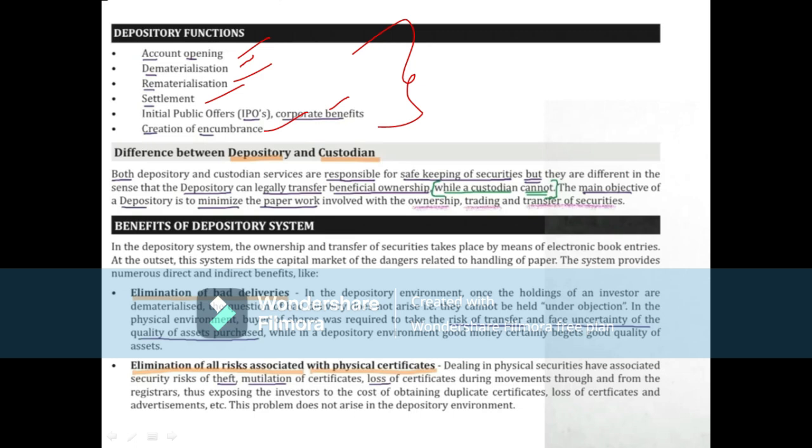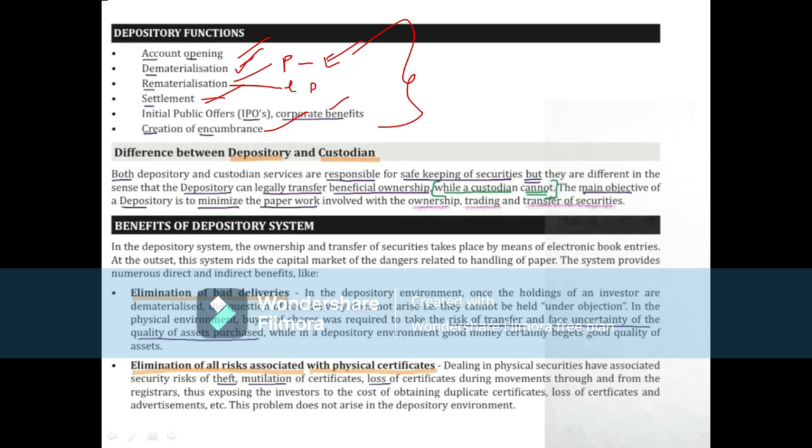Account opening: a demat account has to be opened, and the dematerialization process will be there. Dematerialization means we are changing our physical shares into electronic shares, and rematerialization is if we want to convert electronic shares back to physical shares. Here dematerialization is changing from physical to electronic, but under rematerialization it is changing from electronic to physical. So that is rematerialization. Settlement, as I said before: if there are any disturbances between those players of depositories,